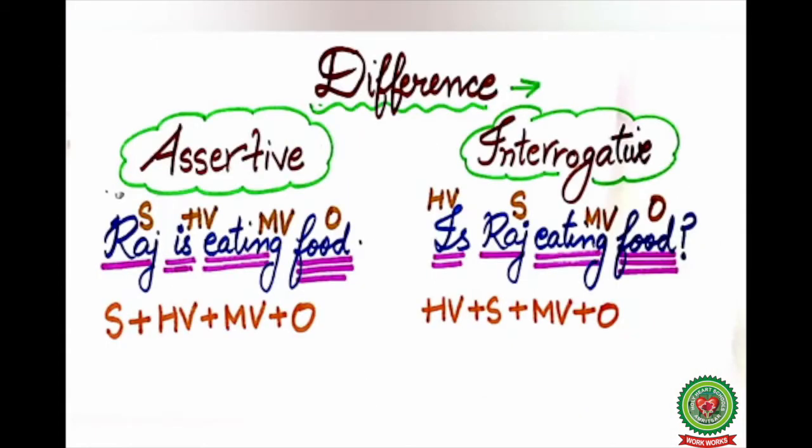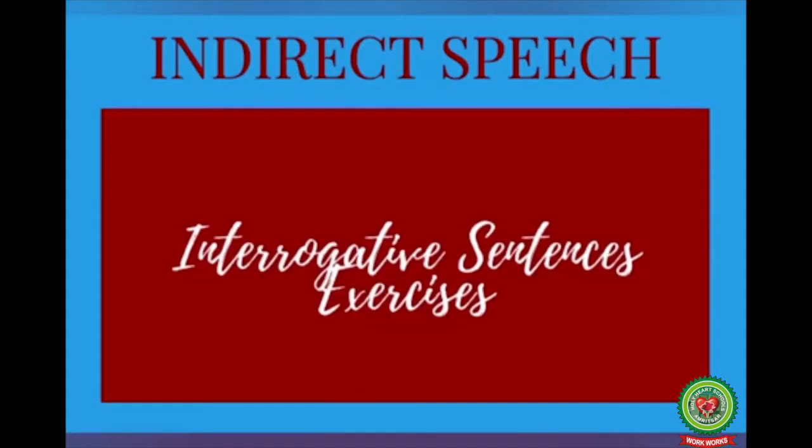Let's learn first the difference between assertive and interrogative sentence. In case of assertive sentence, first comes our subject, then helping verb, then main verb, and at the end object. But in case of interrogative, first comes helping verb, then subject, then main verb, and at the end object and question mark. Raj is eating food is a simple statement, and is Raj eating food is your interrogative sentence.